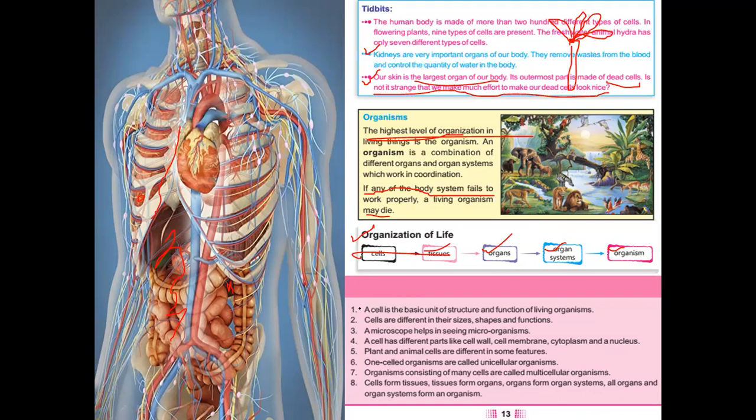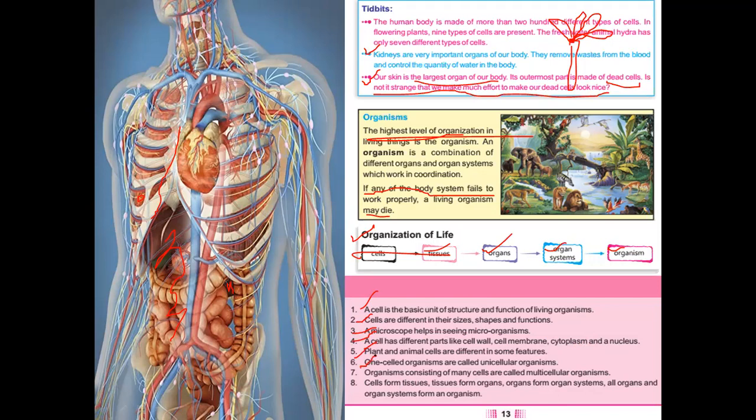So we have studied a cell is the basic unit of living structure. Now, cells are different shapes and functions. We have seen about microscope and its functioning. Then we have seen different parts of the cells like cell wall, cell membrane, cytoplasm, and nucleus. Then we have seen plant and animal cells and their different features.